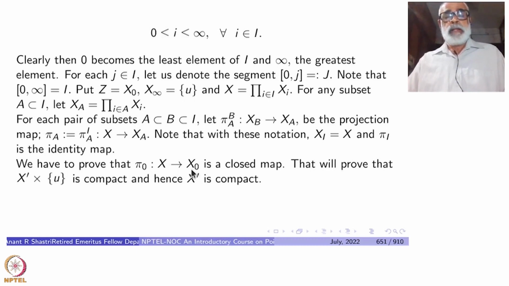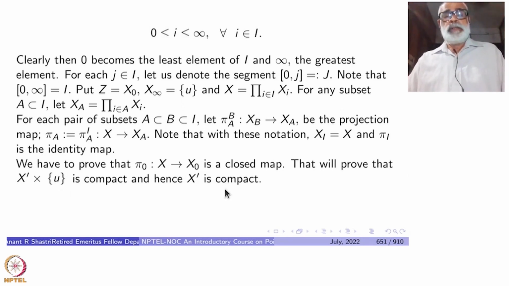All right. We want to show that this is a closed map. Since X naught is arbitrary, this will prove that X prime cross X infinity, which is a singleton, is compact. Now, that is the same thing as proving that X prime is compact. Okay, so this is what we want to prove. So that will prove that X prime cross X infinity is compact and X prime is compact.